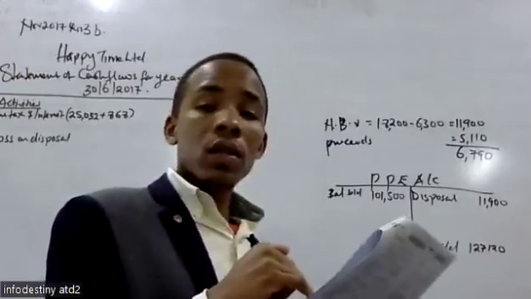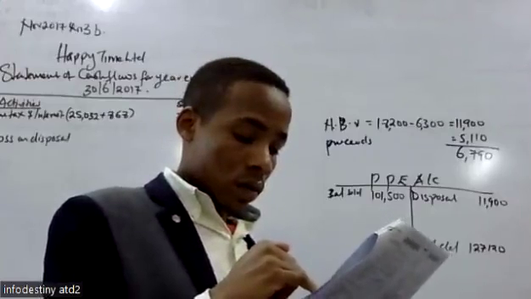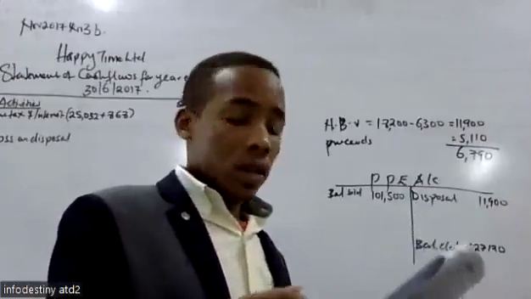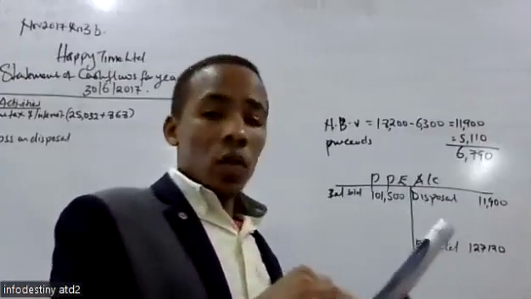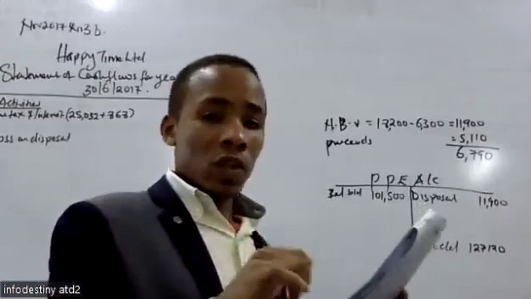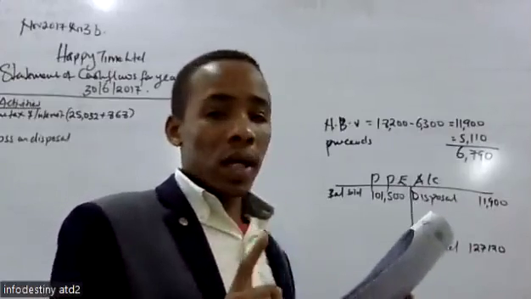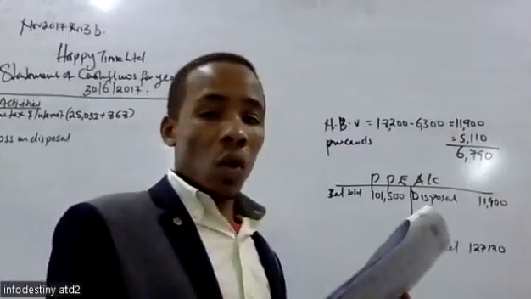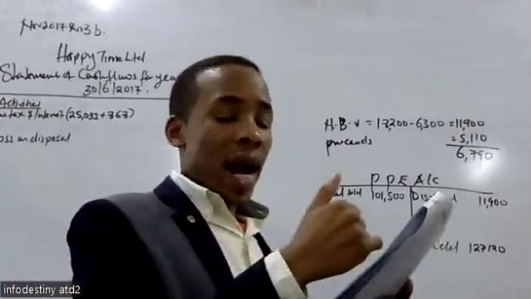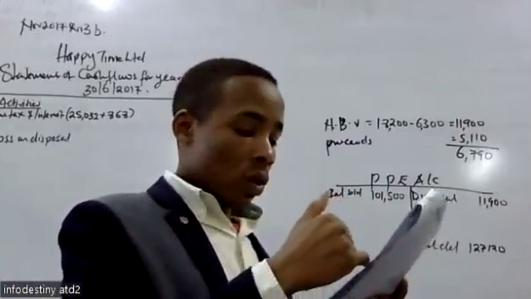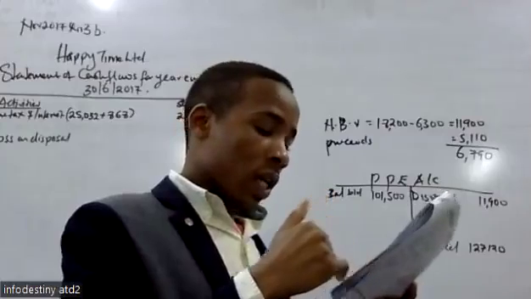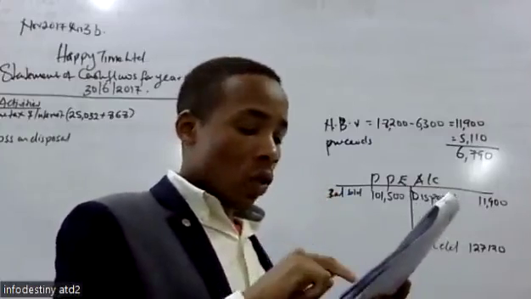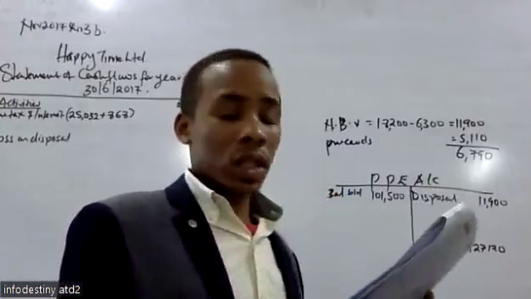Yes, Christine? Pardon, what are we adding? I've said, under the revaluation reserve given in the statement of financial position at the beginning of the year is a question mark. So we want to know whether it was 0 or how much. That's why we are adding all the totals of the items given there, from share capital up to the liabilities, so that we can know whether it's giving us 123,200. Okay?